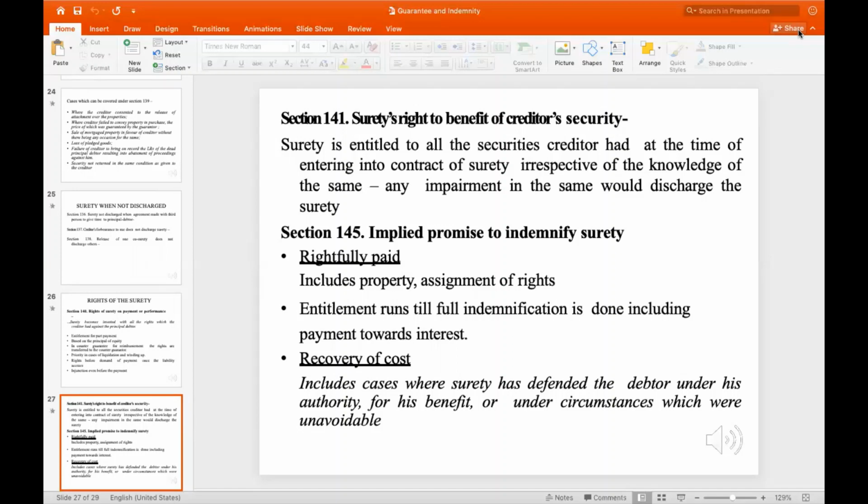Section 145 talks about implied promises to indemnify the surety. That is, firstly, rightfully paid, which includes property and assignment of rights. Entitlement runs till full indemnification is done, including recovery towards payment. Next is recovery of cost. This includes cases where the surety has defended the debtor under his authority for his benefit, or under circumstances which were unavoidable.